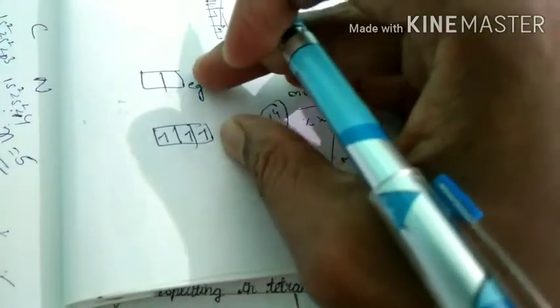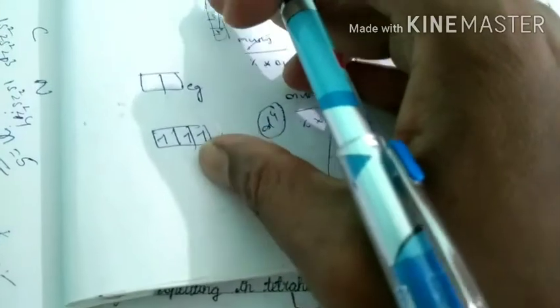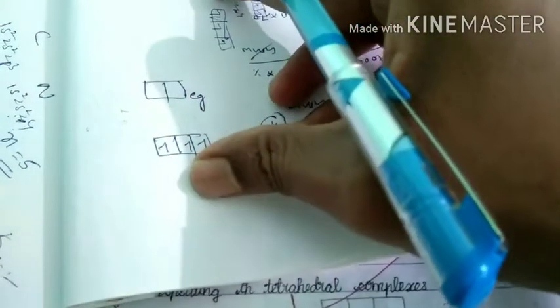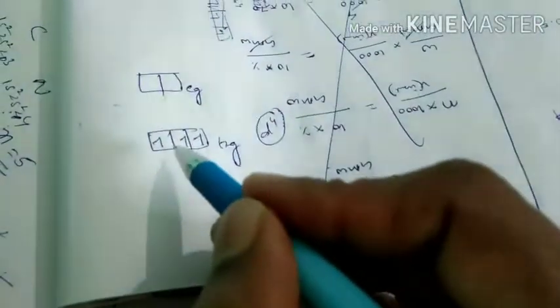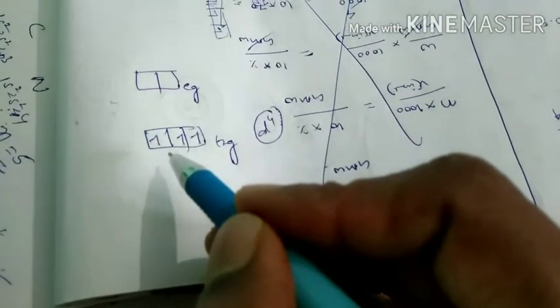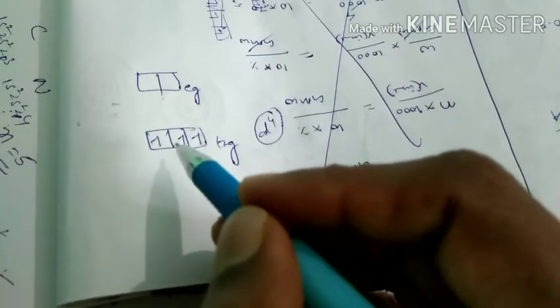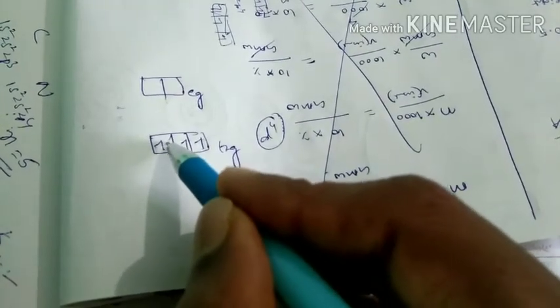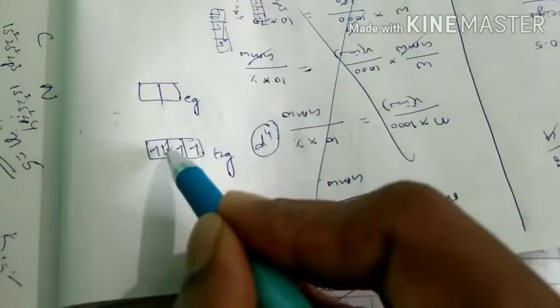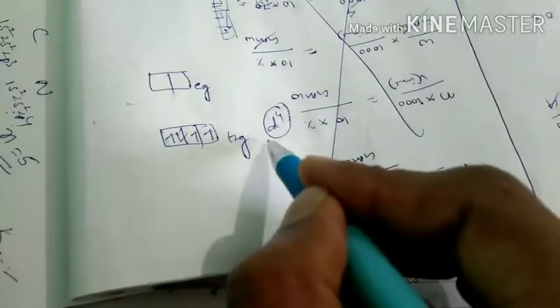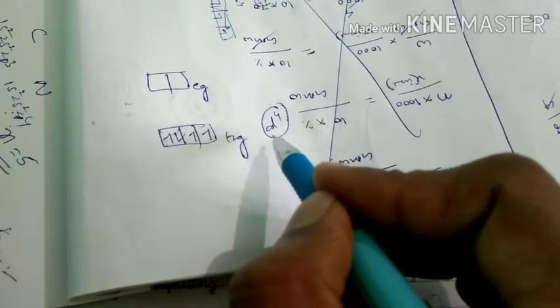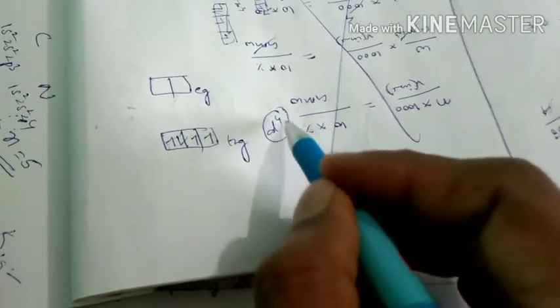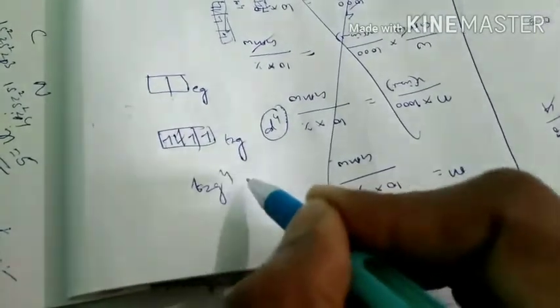So what happens in the case of a strong ligand? The distance between these two sets of orbitals will be more, because they move apart from each other in the presence of strong ligands. And the pairing energy is less. Pairing energy means the energy required to pair the electrons. Pairing energy is very low, so the electrons will be paired. This is the meaning of paired electrons. So finally, what is the electronic configuration of d4 according to crystal field theory? T2G4 EG0.